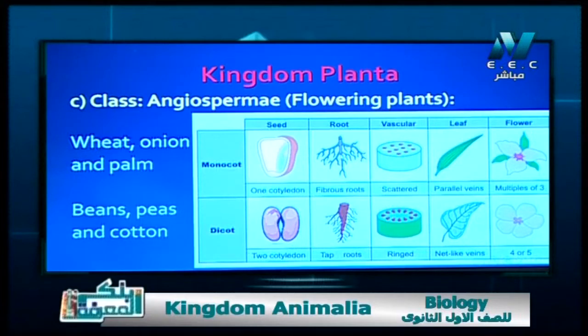Speaking about the root, it is a fibrous root in the case of monocotyledonous plants, and it is a tap root in dicotyledonous plants. So if we examine the root of the onion, it has a fibrous root, as well as the wheat and corn, and peas, beans, or cotton have tap roots.